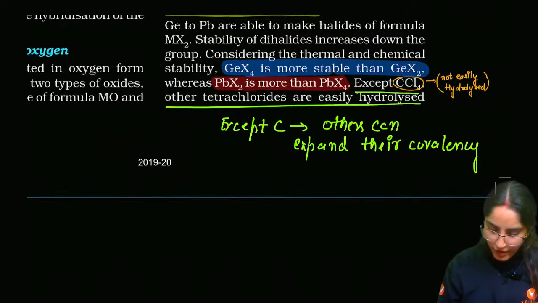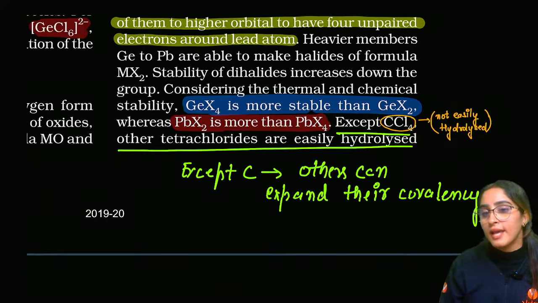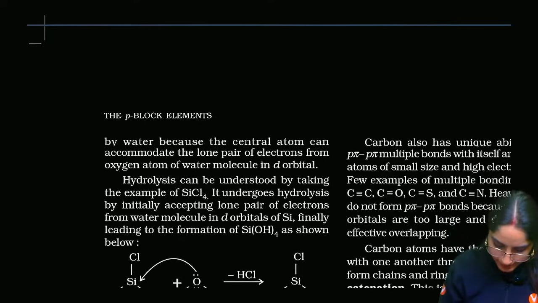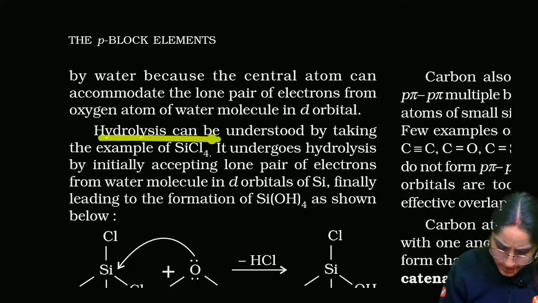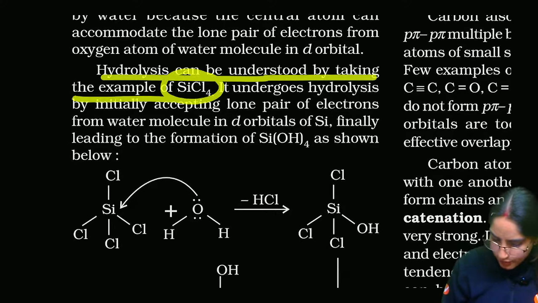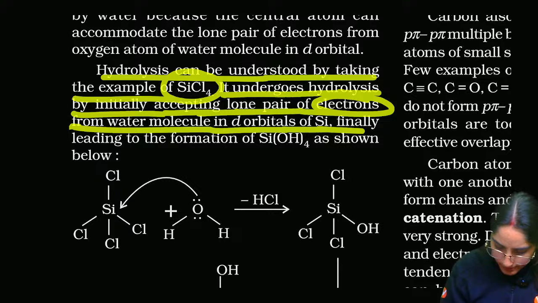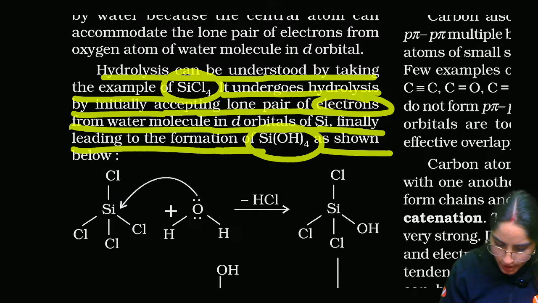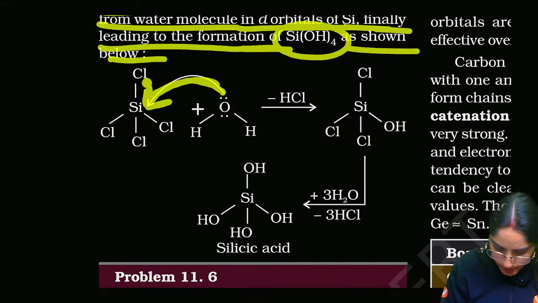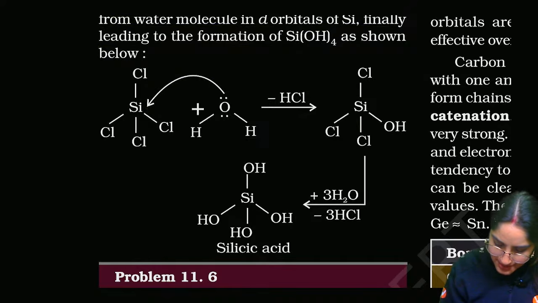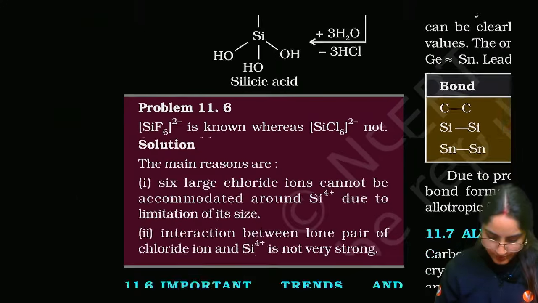So why, except CCl4, are others easily hydrolyzed? Because except C, all others can expand their octet. So in easy language, I am writing it. So this also we have done. Then hydrolysis can be understood by taking the example of SiCl4. It undergoes hydrolysis by initially accepting lone pairs of electrons from water in the d orbitals, finally leading to the formation of Si(OH)4. So what exactly happens? It will accept the lone pairs in the d orbitals, then Cl negative will leave, and that's how you will have the formation of Si(OH)4, right?